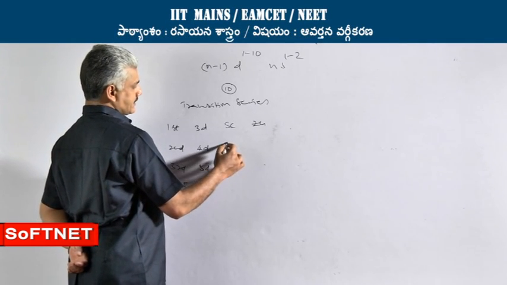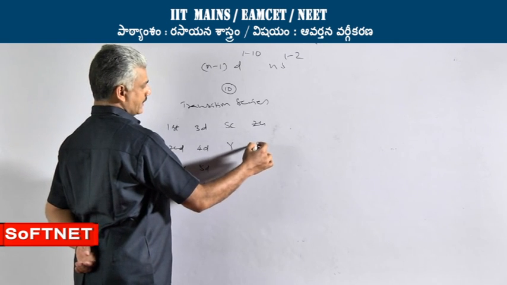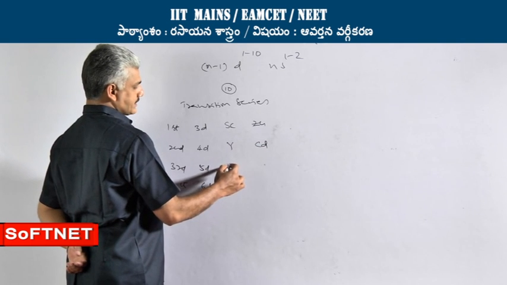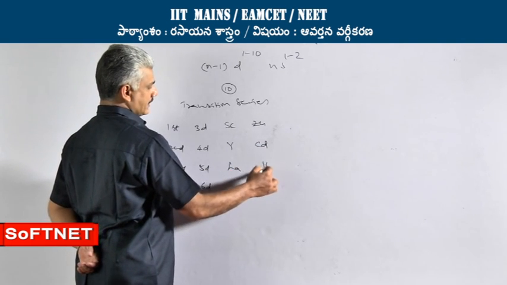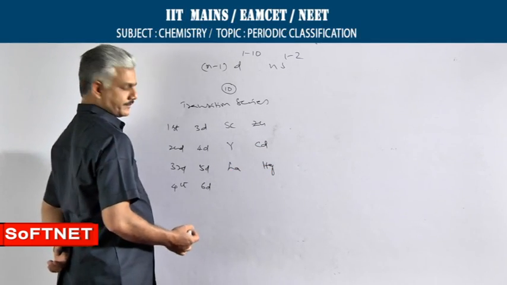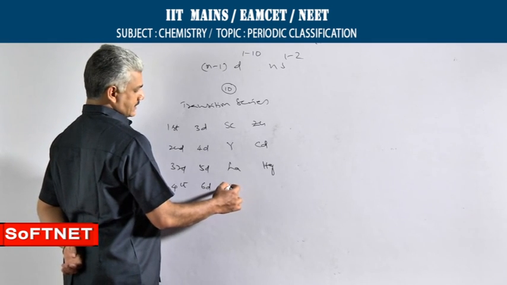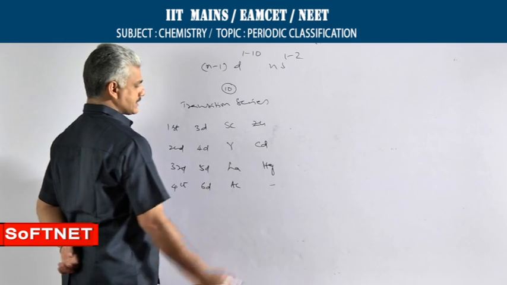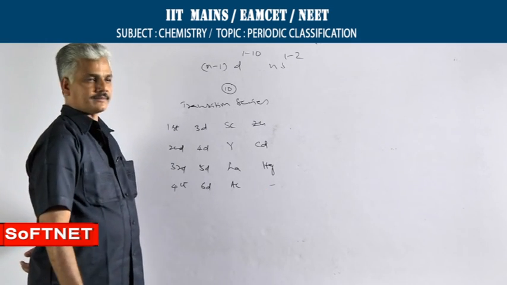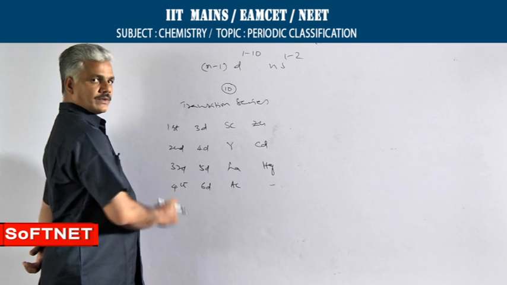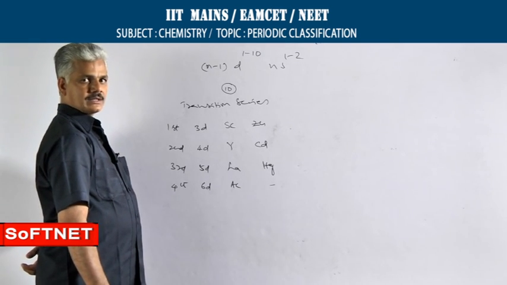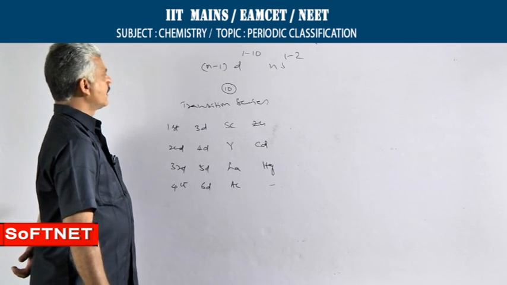Second transition series begins with yttrium and ends with cadmium. Third transition series begins with lanthanum and ends with mercury. The fourth transition series begins with actinium and will stop in the middle itself. That is why this fourth transition series is also called as incomplete transition series.